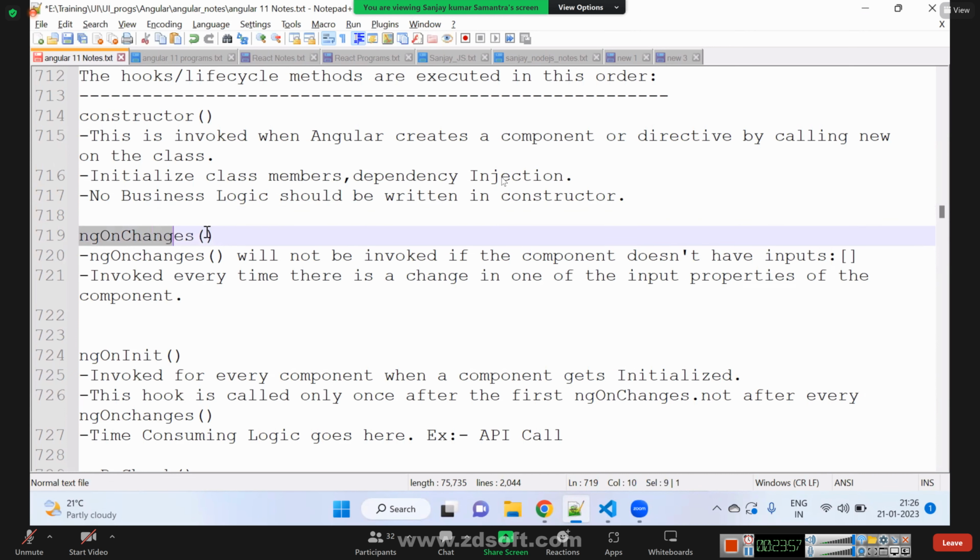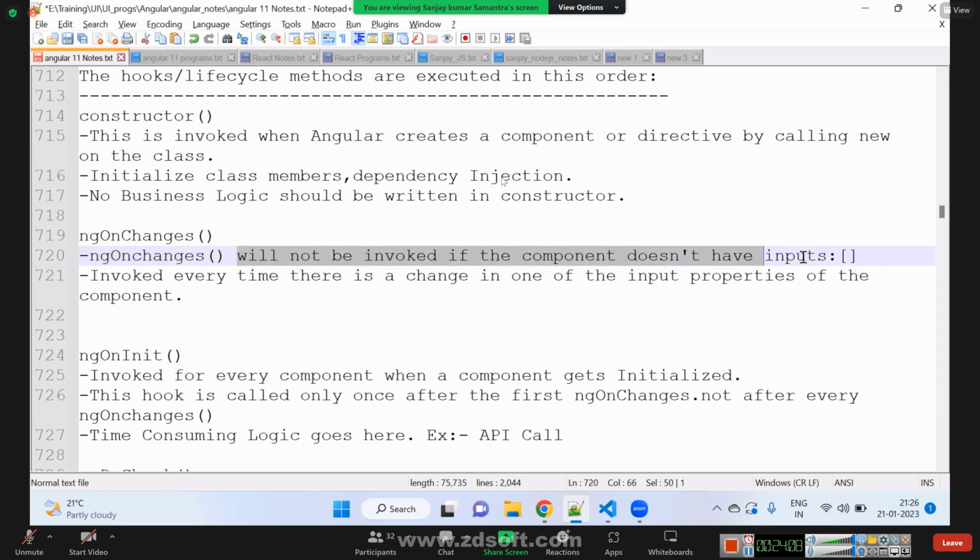Next, ngOnChanges. ngOnChanges will not be invoked if the component doesn't have an inputs array. Point one. The first lifecycle method that will be called after the constructor is ngOnChanges. But ngOnChanges will not be invoked if the component doesn't have an inputs array.